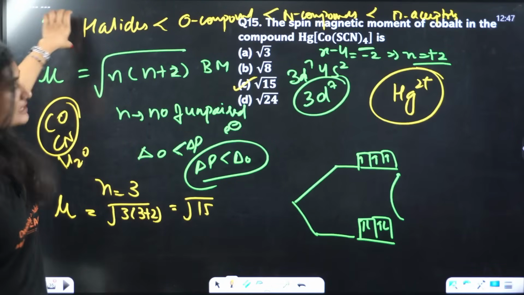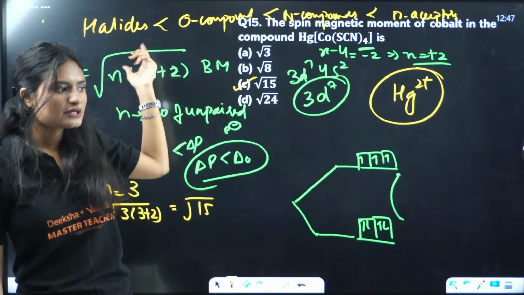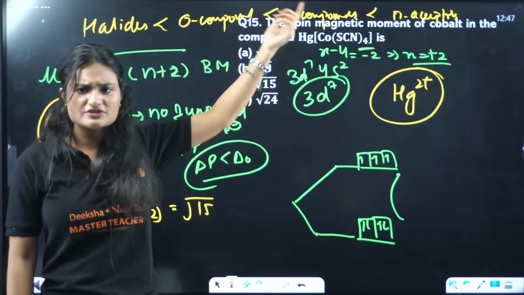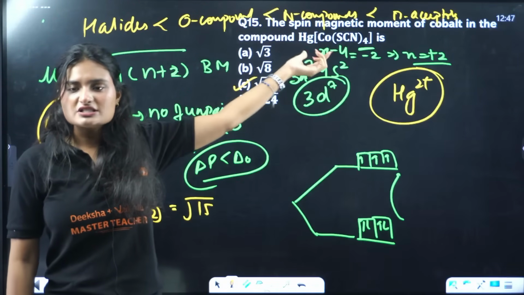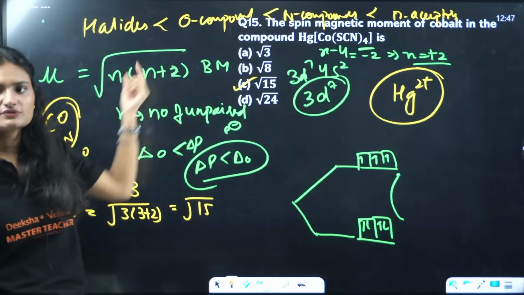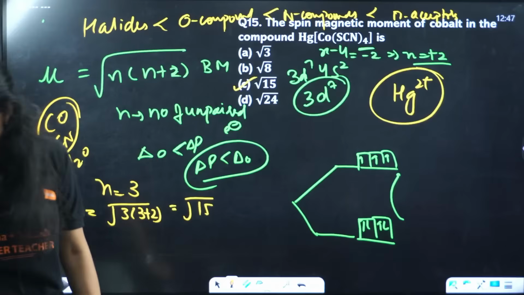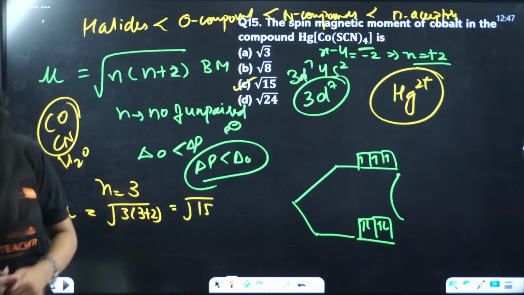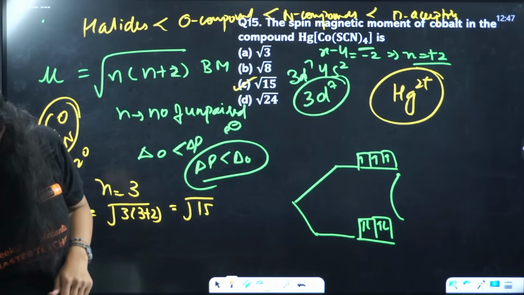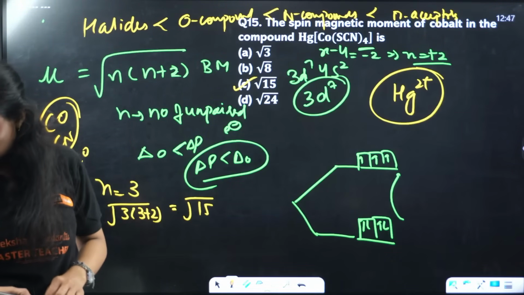I told you this sequence: halides, oxygen compounds, nitrogen compounds, pi acceptors. Now just fill in the data. For halides, I negative, Br negative, Cl negative, F negative. Then oxygen compounds, nitrogen compounds, pi acceptors. I don't have the time to learn the mnemonics now. That series is the spectrochemical series.